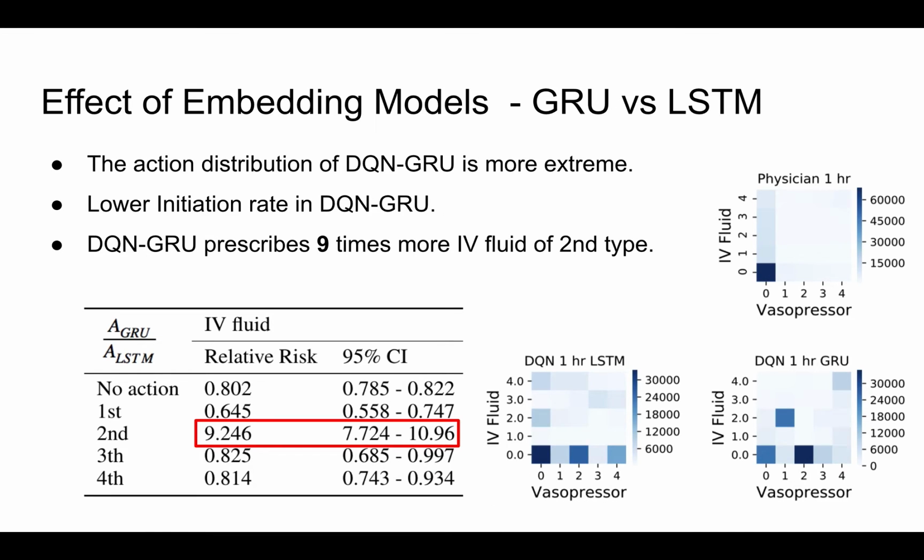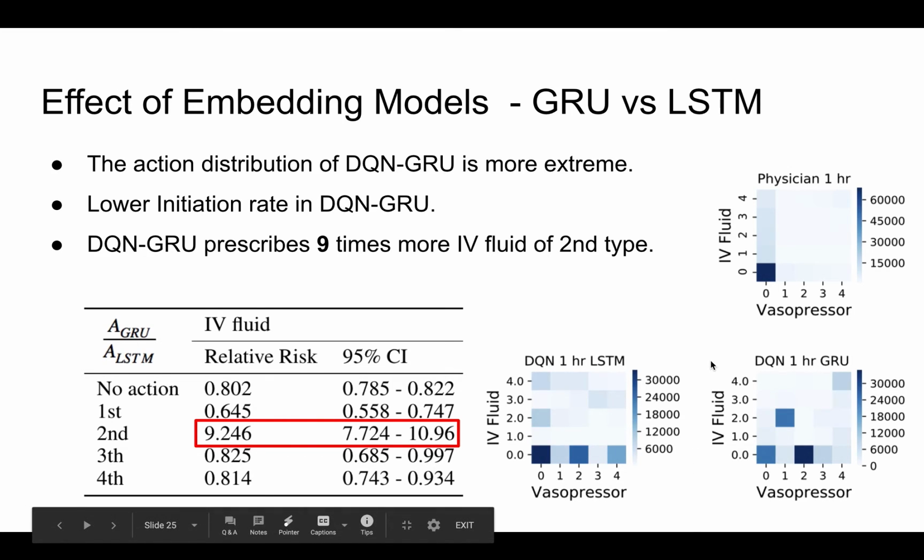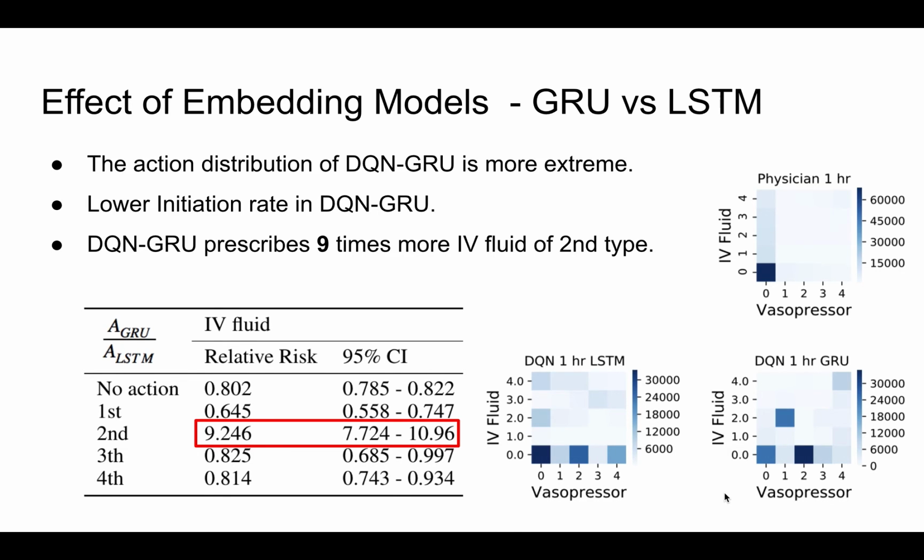So in this sensitivity analysis, we examine two commonly seen recurrent embedding models. One is GRU, the other one is our baseline LSTM, to investigate the effect on the outcome policy learned by the reinforcement learning agent. Here is the policy learned by the DQN trained with the GRU, and here is our baseline. Our analysis shows that the action distribution of the DQN trained with the GRU embedding is more extreme compared to the one trained with LSTM.